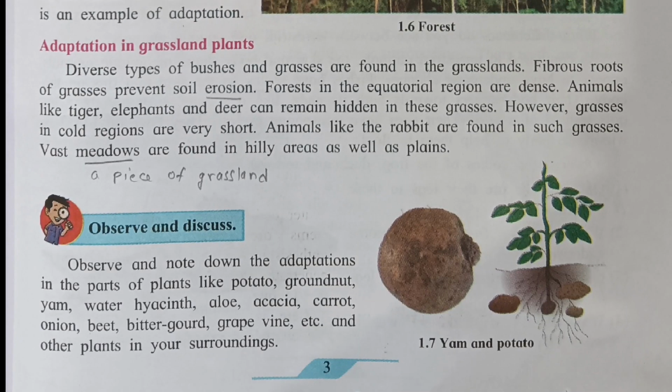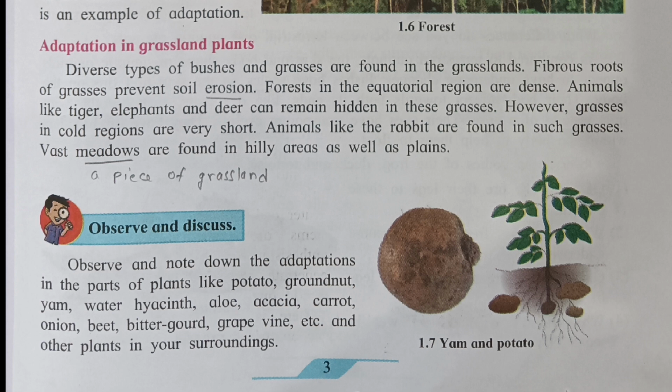Adaptation in grassland plants. Diverse types of bushes and grasses are found in the grassland. Fibrous roots of grasses prevent soil erosion. Erosion is the geological process in which earthen materials are worn away and transported by natural forces such as wind or water. Forests in the equatorial region are dense.